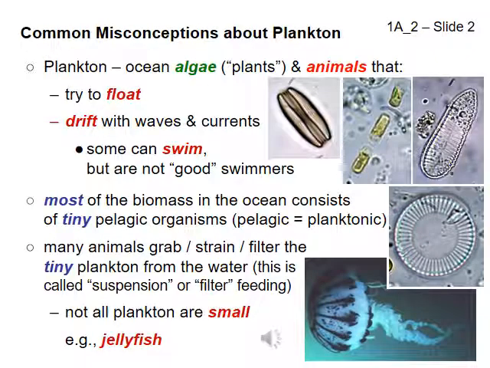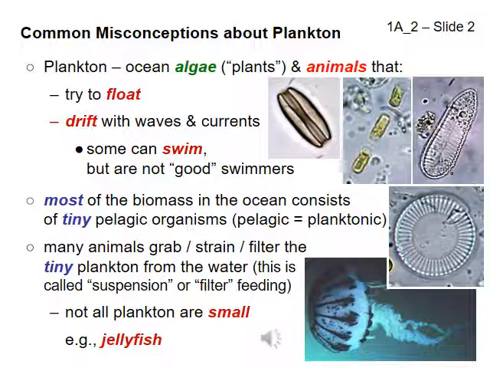Slide 2. Plankton. Plankton are the most common kind of life in the ocean. Most plankton are tiny, microscopic animals and algae, but plankton can be quite large. For example, jellyfish are plankton, and can have tentacles over 100 feet long. Algae are plant-like organisms. Plankton are organisms with two key characteristics.